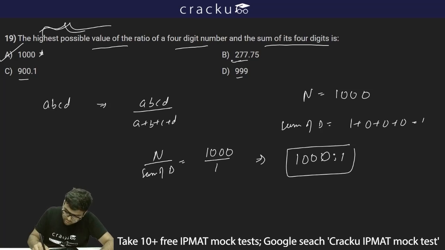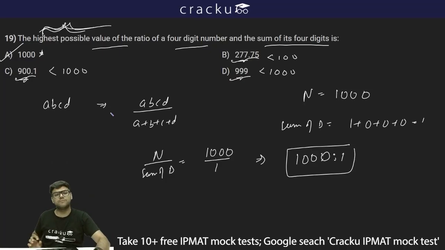Why? Because 277.75, 999 and 900.1, all of these values are less than 1000, and I have to find out the maximum or highest possible value of the ratio. So if I have already found it as 1000, I don't have to worry about any other options, and thus 1000 will be the correct answer. So option A is the correct answer.